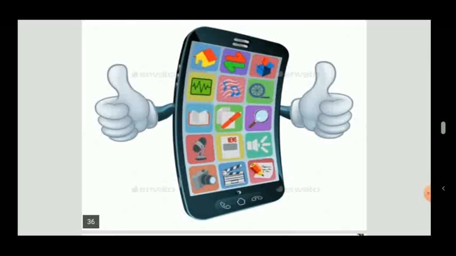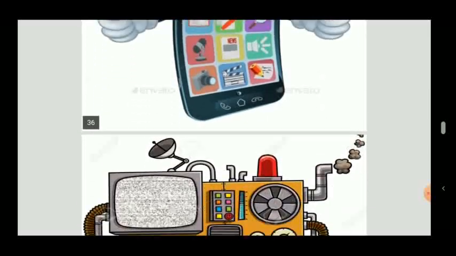Mobile phones. Most addictive thing of man. This is a mobile phone which is made by men. And we all know that every day many mobiles are launched by men. So we all know that mobiles are made by men.